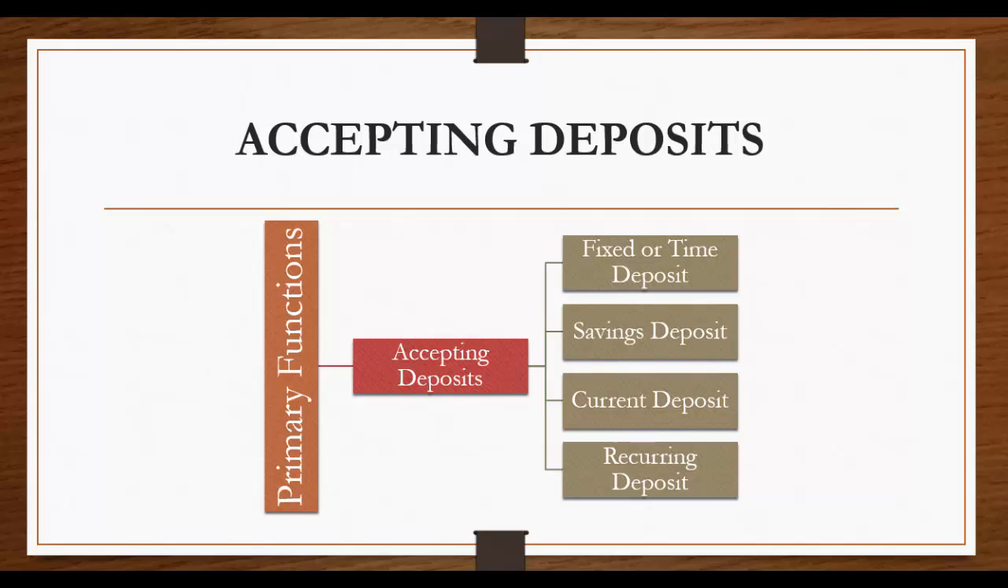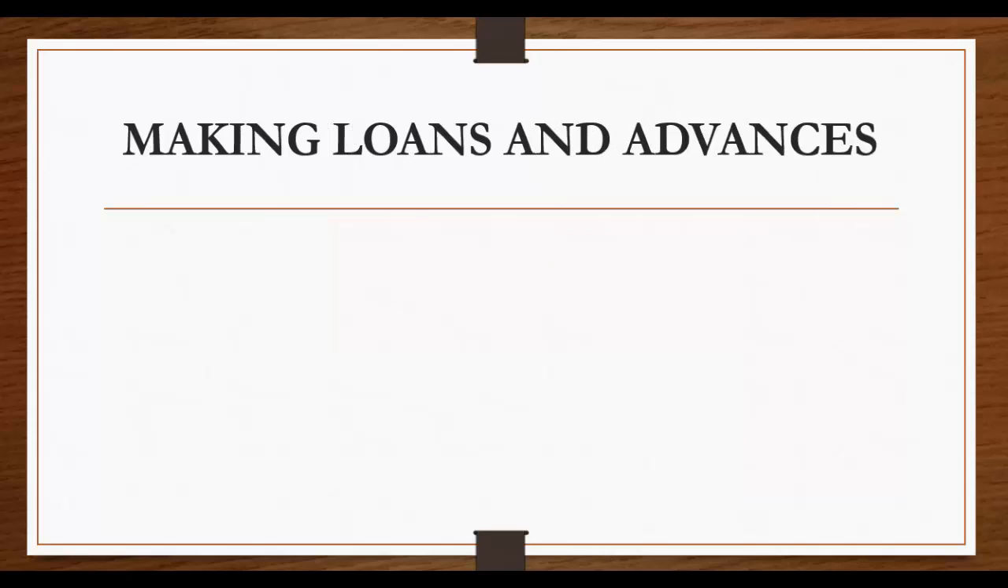So the banks basically accept deposits from the public. Those deposits generally carry interest and the deposits also provide safety for their money. Banks accept various kinds of deposits and that's what we have discussed now. Now let's move on to the second primary function of the bank, that is making loans and advances. Banks grant loans and advances to the needed persons. Interest is charged on these loans, and the loans given by the banks promote the economic development of the country by giving assistance to industry and trade.